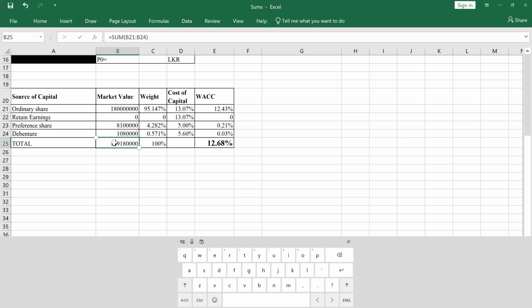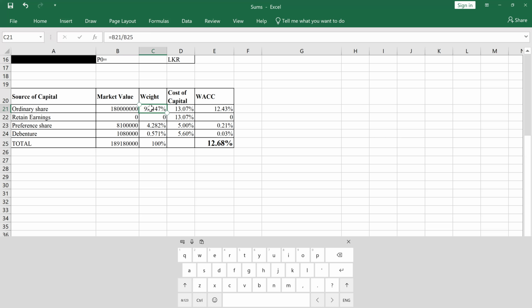Then, as we practiced in the last session, you can calculate the weight belonging to each and every source. How can you calculate the weight? As an example, for ordinary shares, we have identified the total market value of all these sources.